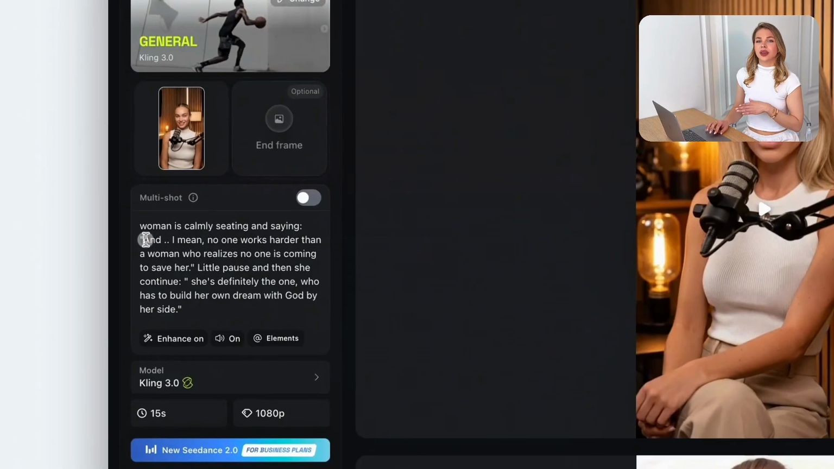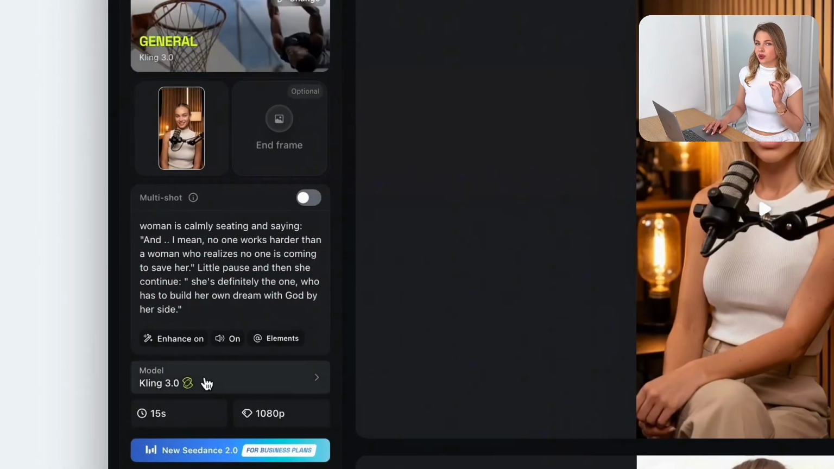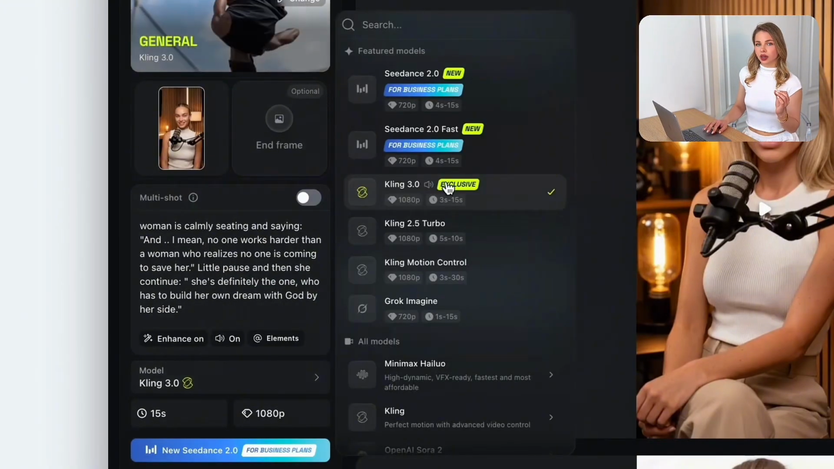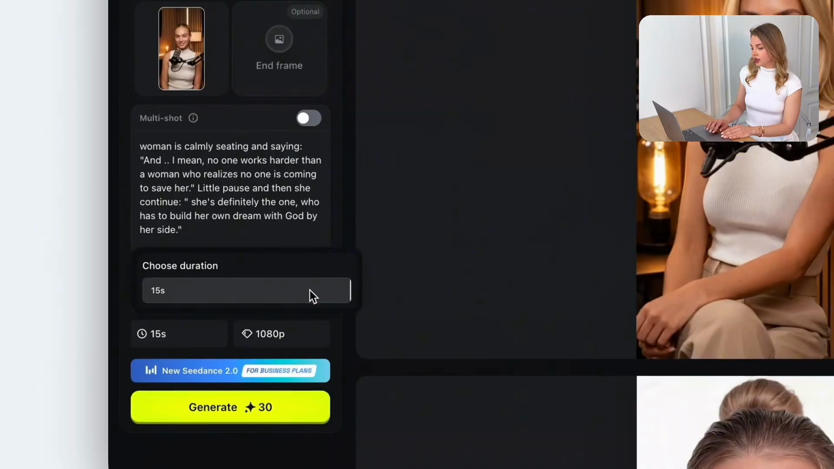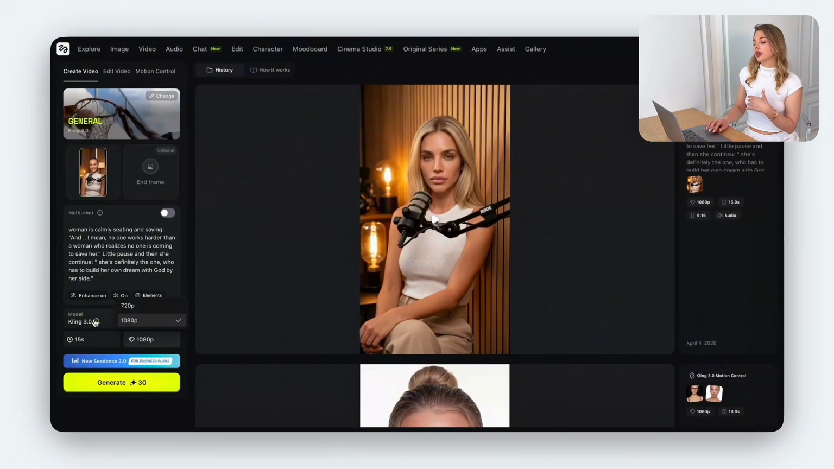And now you can give it any script you want and make it speak exactly the way you like by simply writing a prompt. The most important part here is you're choosing a model Kling 3.0. Here you can set the duration, here you can set also the resolution, and as I said, I would recommend you to choose higher one to get a better quality and better results. And once you're ready, you can hit generate and it will generate the most realistic video with natural emotions.